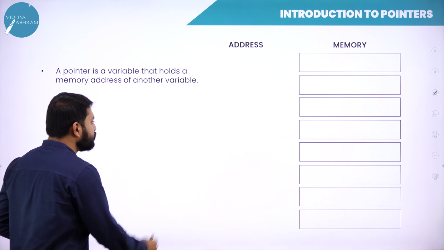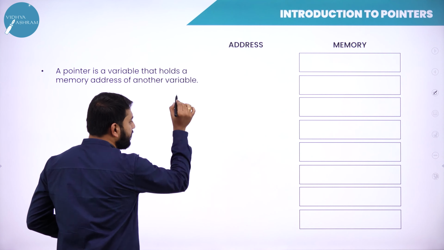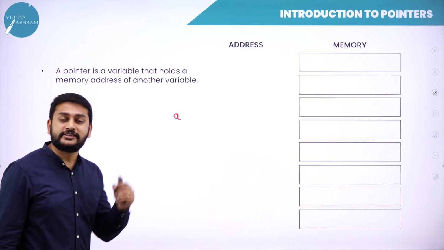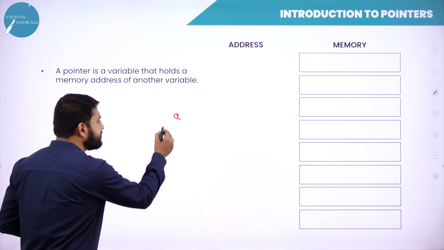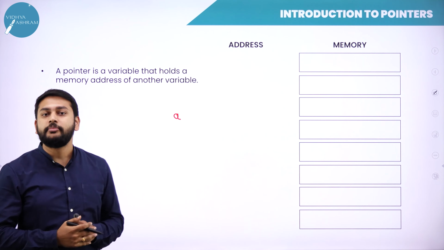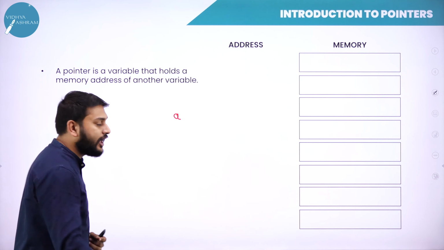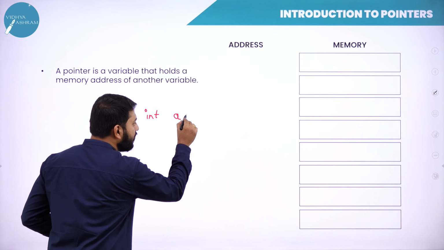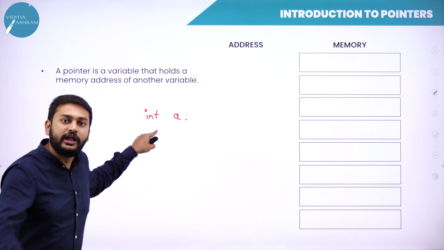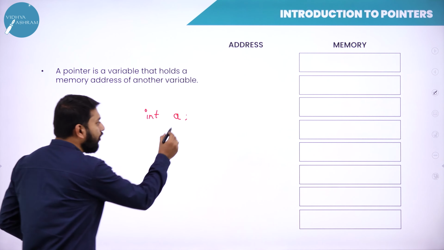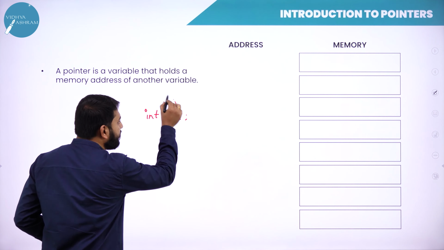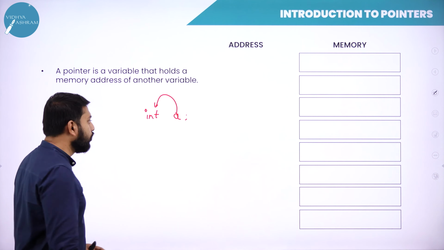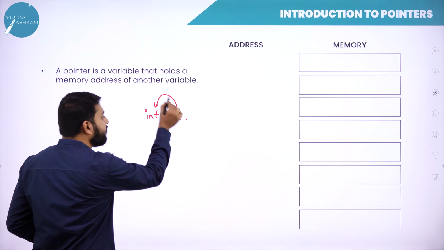Let me start. I will write A. Why am I writing A? What can we call this A? Can I call this A a variable? Yes, I can call this A a variable. What type of variable? For that, I have to write the data type. First I have written the variable, and after that I have written the data type. Can I call this variable of type int? Yes, you can. So this variable A is of type int.